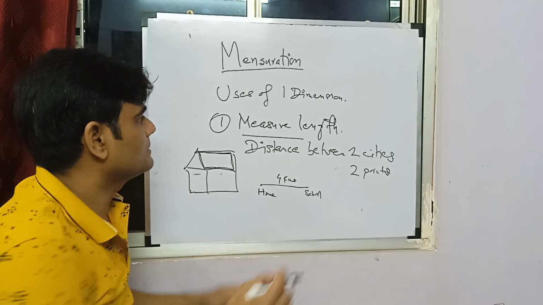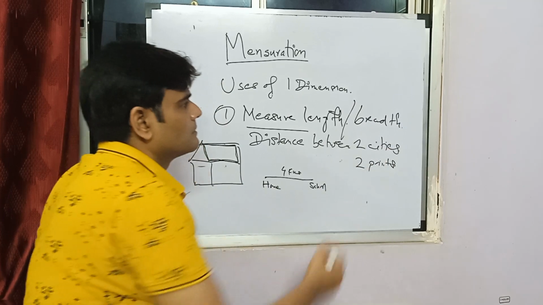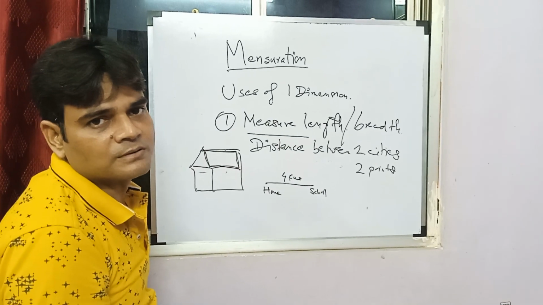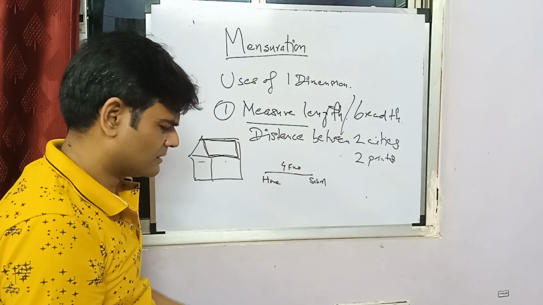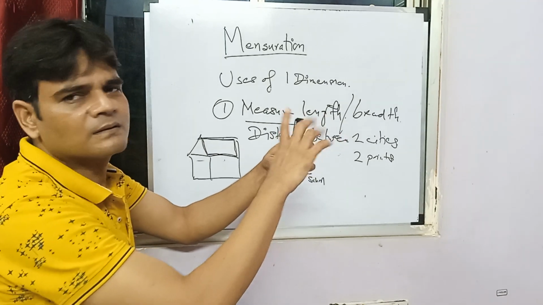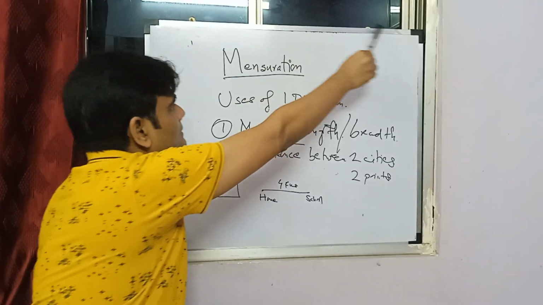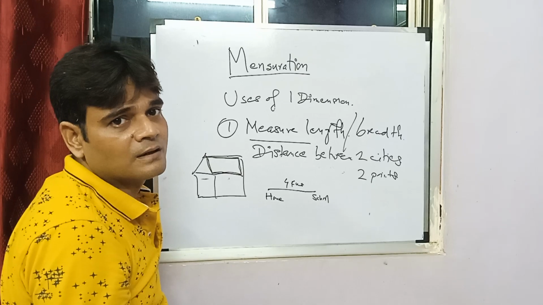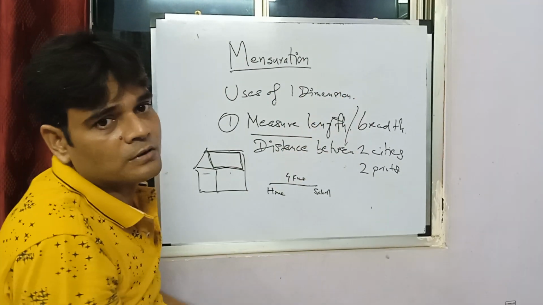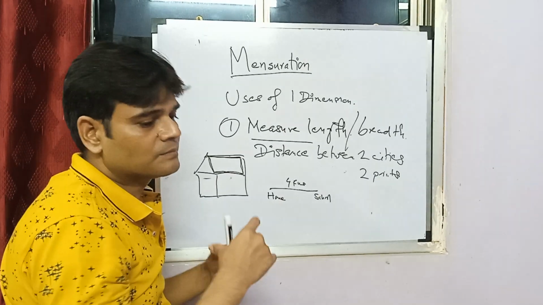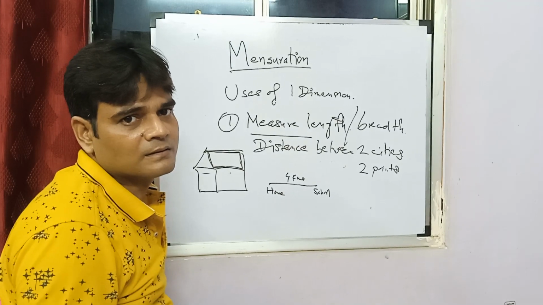There is another thing. You can say breadth too. But normally we don't use breadth in one dimension. We use length only. Length of anything, length of a pen, 1D. Length of this board, 1D. I did not say the whole thing, I said length of this board. Length of mobile. A person's height, one line. That's 1D.